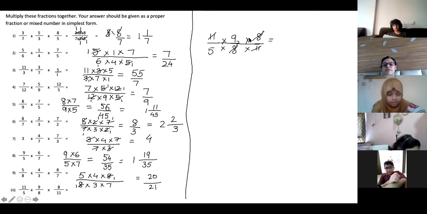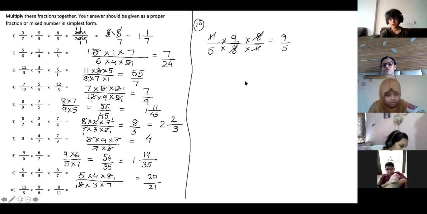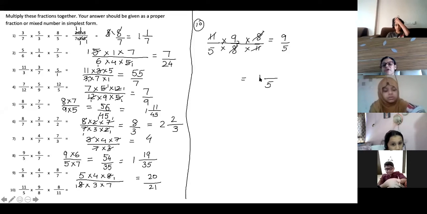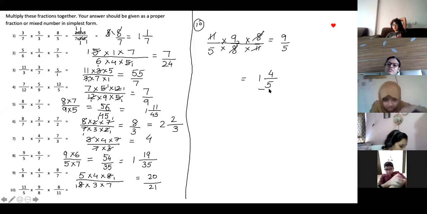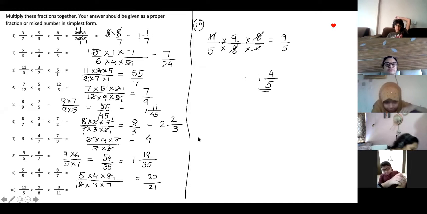What is the answer then? 9 upon 5, which is 1 whole, 4 upon 5. 9 by 5. Anas, convert it into mixed fraction. 1 whole 4 upon 5. One whole and 5 ones are 5. And what will be the remainder? 4. 5 plus 4, 9. So this is your answer. 10th answer.